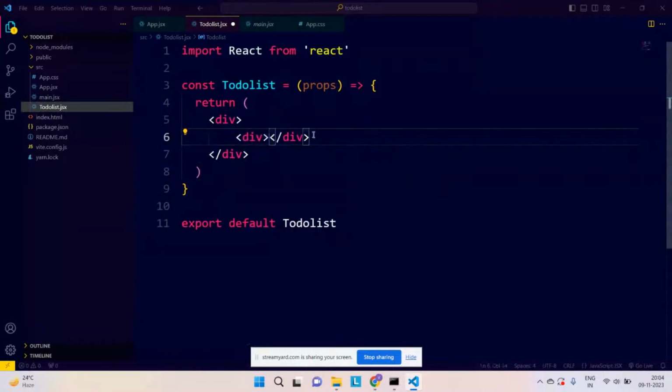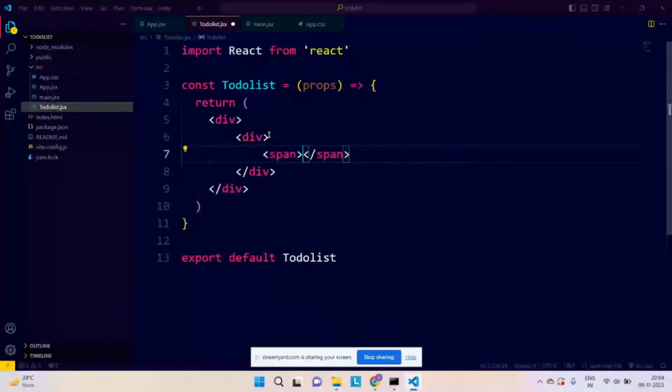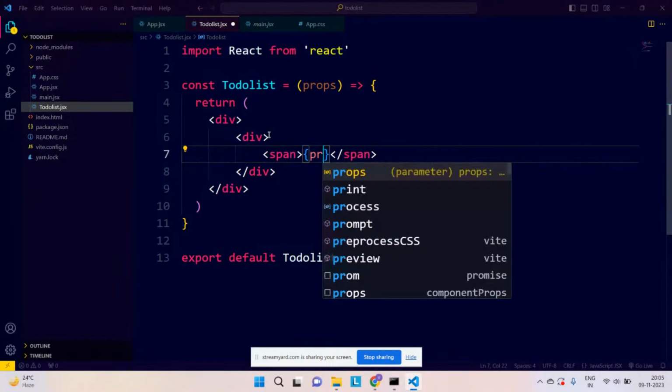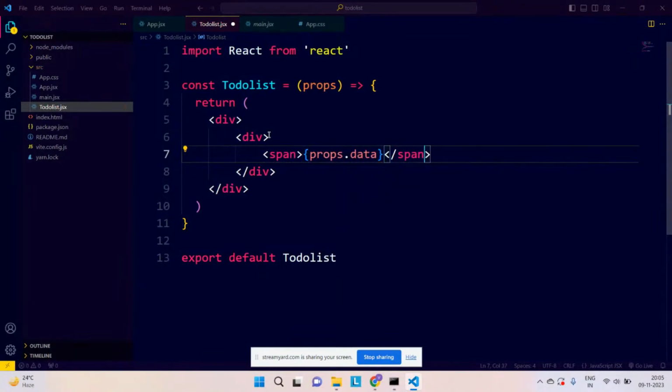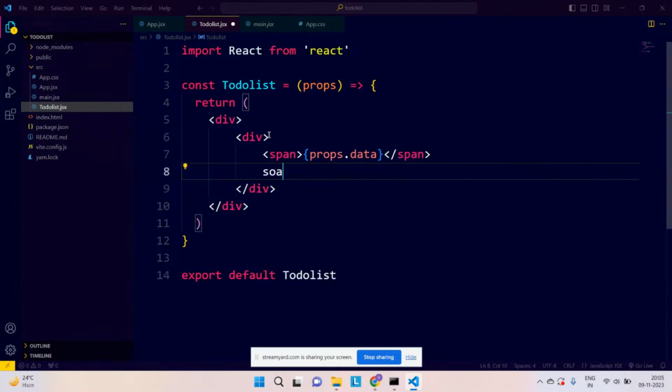And how will I get the props I want? So I will be using a div, and inside which, let's say I use a span tag 2 times. In the first span tag we will be getting props dot data, and in the second span tag, oh sorry, it should be span.